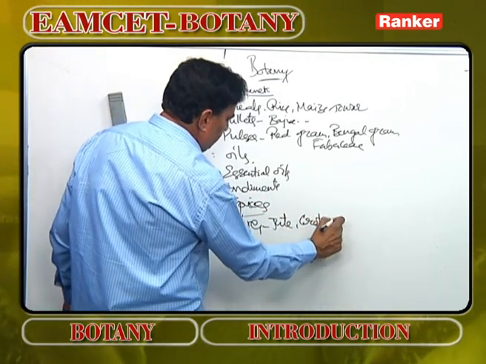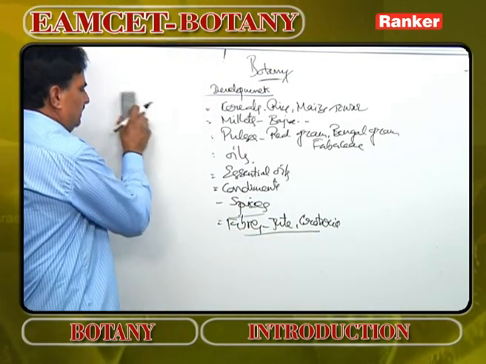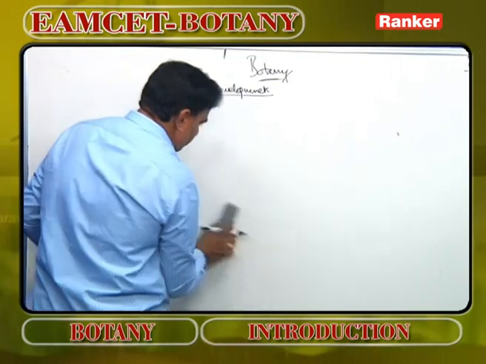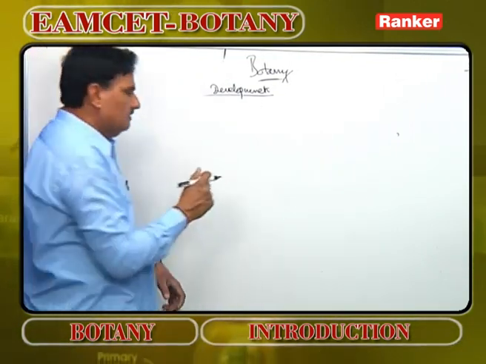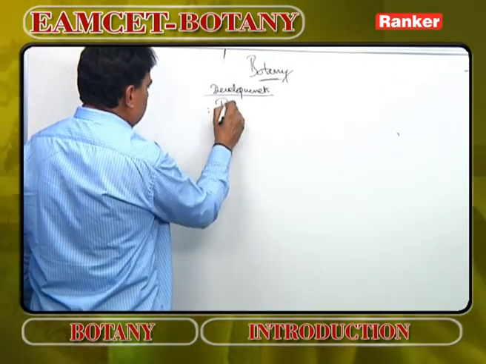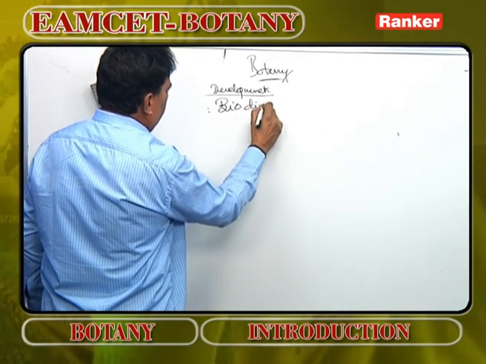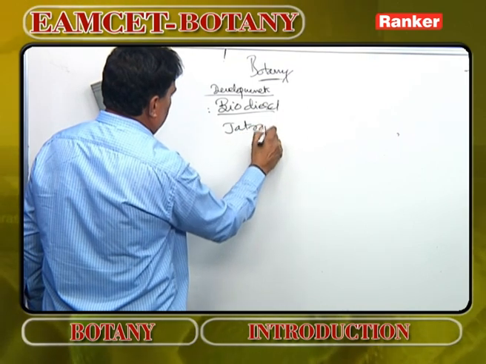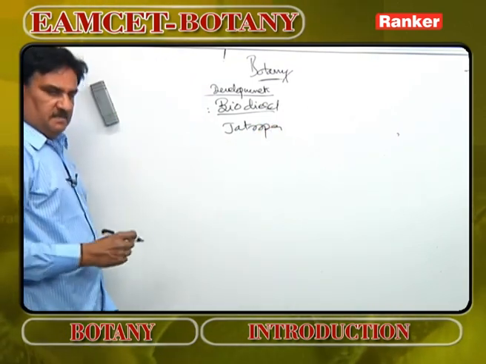Many fibers are given by plants. And there are some plants which are very important medicinally, that means plants containing medicinal properties. Then there are some plants which are popularly called biodiesel plants. The best example is Jatropha. Jatropha is a biodiesel plant.